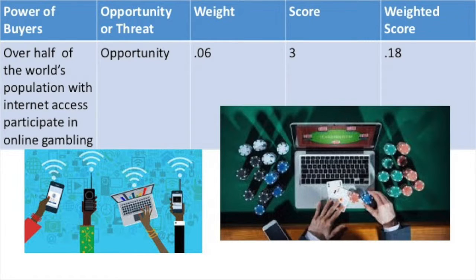The next opportunity that Scientific Games is presented with is that over half of the world's population that has internet access participates in some form of online gambling each year. With the internet becoming more available to people across the world, Scientific Games can tap into a new market, which is rare for the gambling industry. This opportunity was part of our Porter analysis in the Power of Buyers section. It received a weight of 0.06, and Scientific Games received a score of 3, since they have been developing a new product that will create an online gambling platform for companies to use.